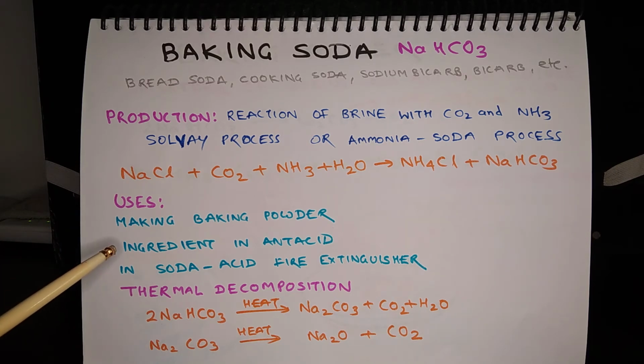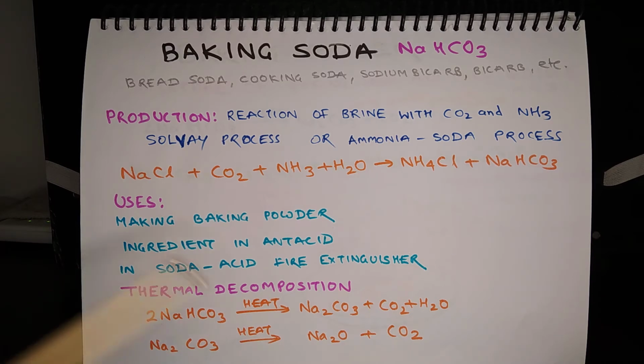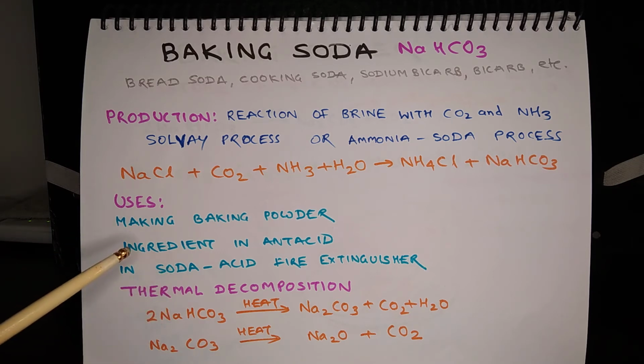Baking soda is a basic substance, so when it is used as an antacid, it reaches the stomach, where it neutralizes the hydrochloric acid inside the stomach, and by neutralizing, it helps in giving relief from symptoms of hyperacidity. In a soda acid fire extinguisher, when the trigger is released, the baking soda and acid mix together, triggering the neutralization reaction, which results in production of carbon dioxide gas, and carbon dioxide gas helps in putting off the fire.